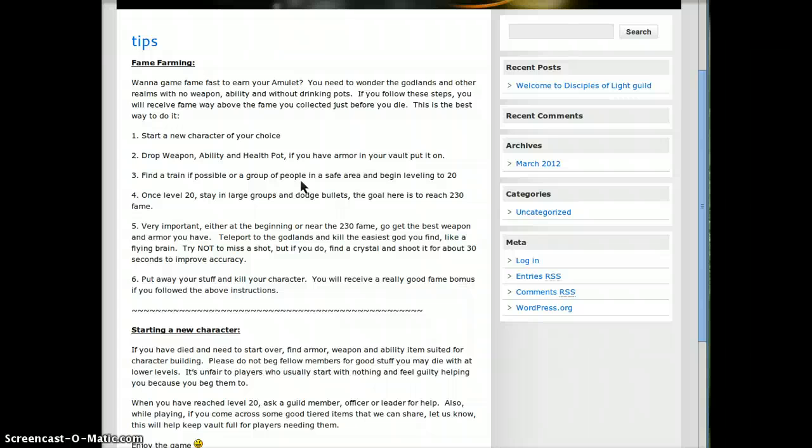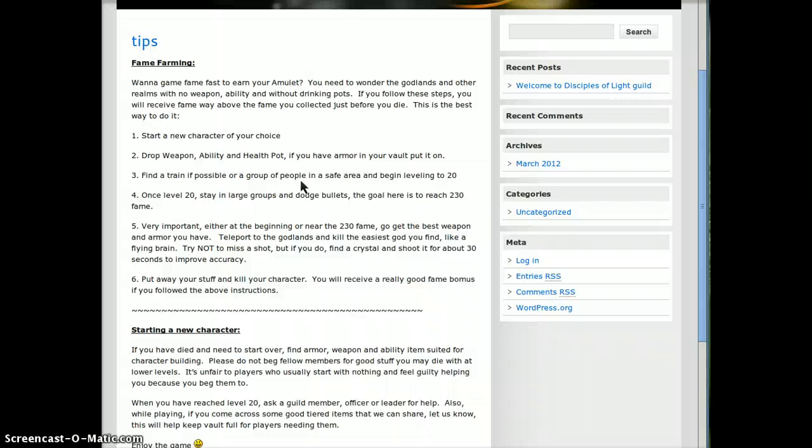One is you pick a character of your choice, you run the Realm of the Mad God with no weapon, no ability, no pots. Drinking pots is a bad thing. You're basically on your own to just dodge as much as you possibly can. At best, you can find a good ring of defense, maybe ring of HP, and some kind of armor to help protect yourself.